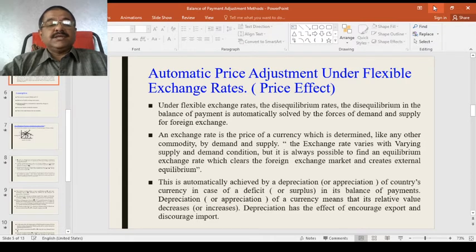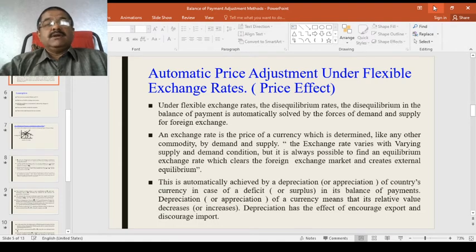The exchange rate varies with varying supply and demand conditions, but it is always possible to find an equilibrium exchange rate which clears the foreign exchange market and creates external equilibrium. This is the point where you have to discuss in detail now. This is automatically achieved by a depreciation or appreciation of a country's currency in case of a deficit or surplus in its balance of payments. What does depreciation mean and what does appreciation mean?